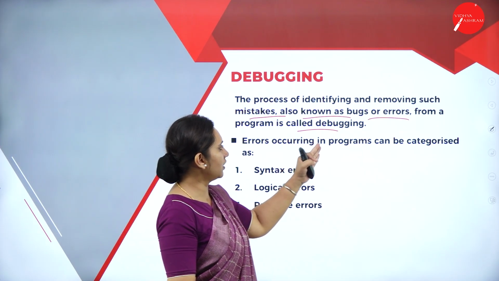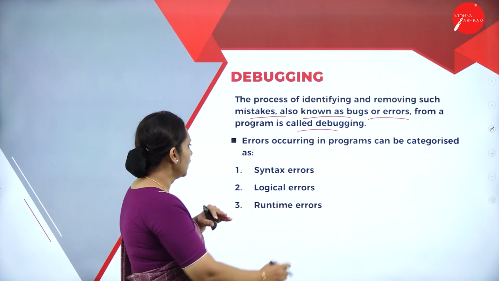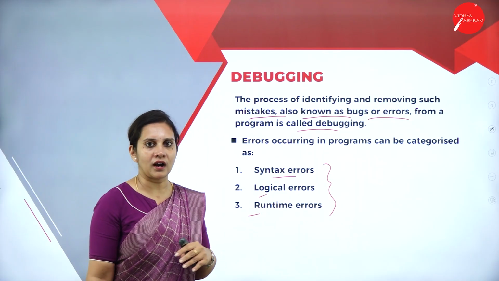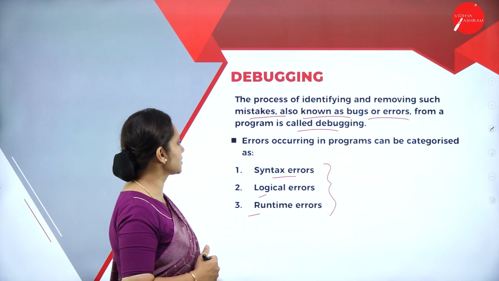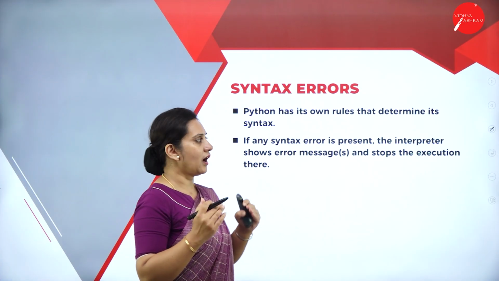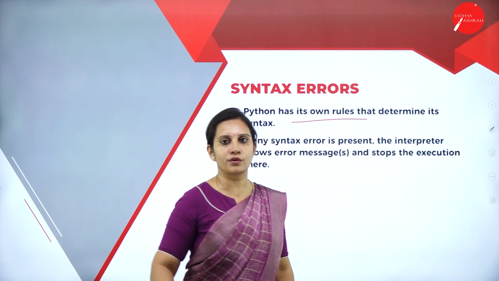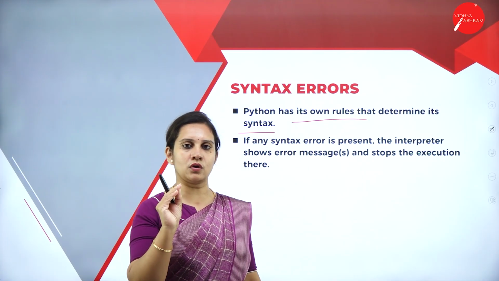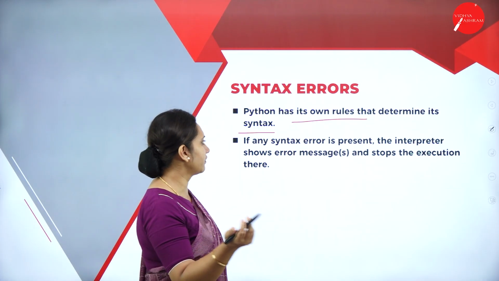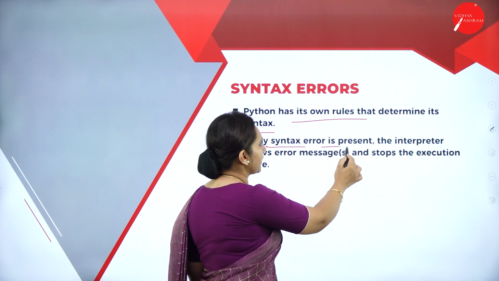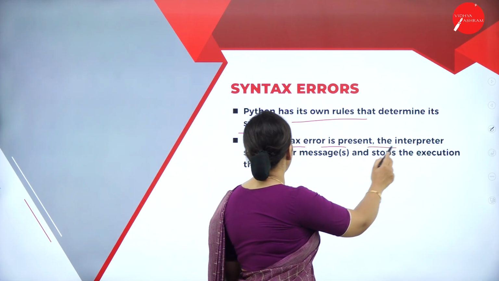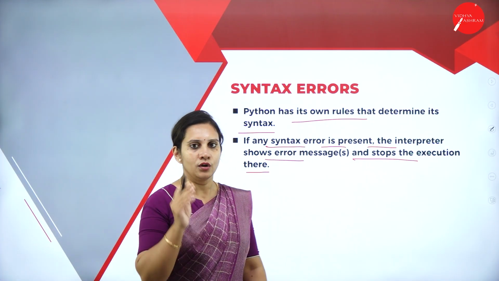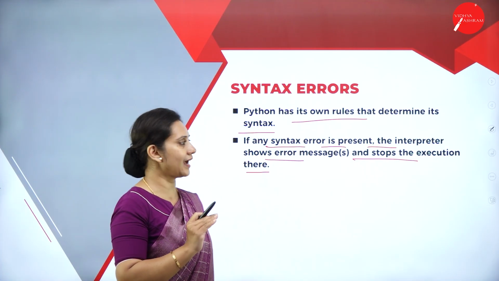Here the errors occurring in a program can be categorized into three types: syntax error, logical error and runtime error. Now one by one let us discuss what a syntax error is. As we all know, Python has its own rules to determine the syntax. The set of rules or protocols that a particular program must follow, we call the syntax. If any syntax error is present, the interpreter shows an error message and stops the execution there. We call that a syntax error.